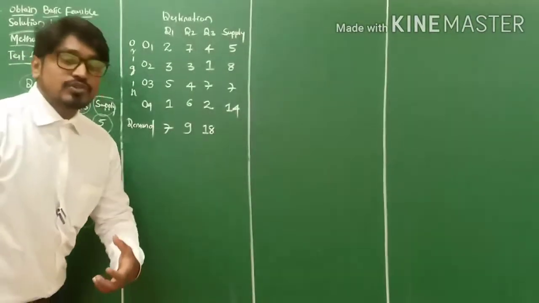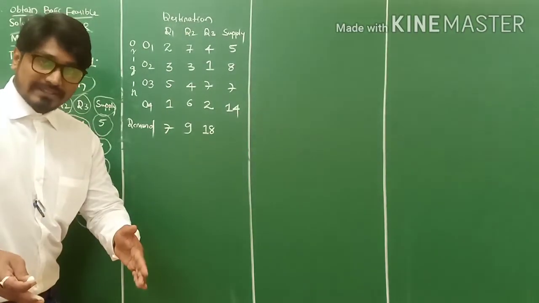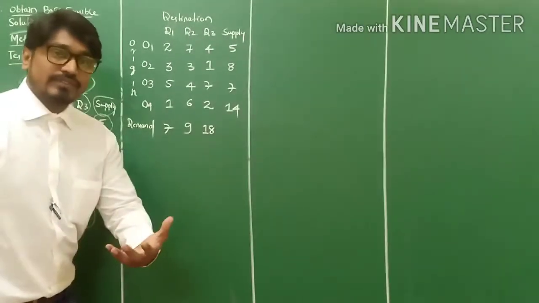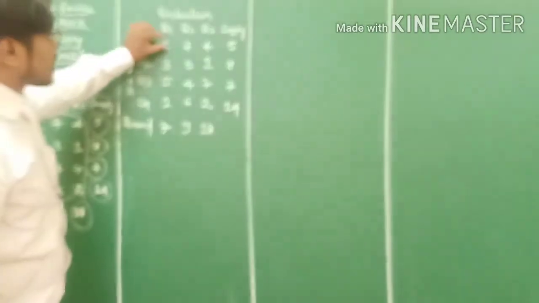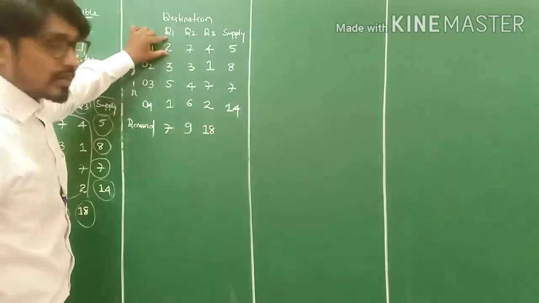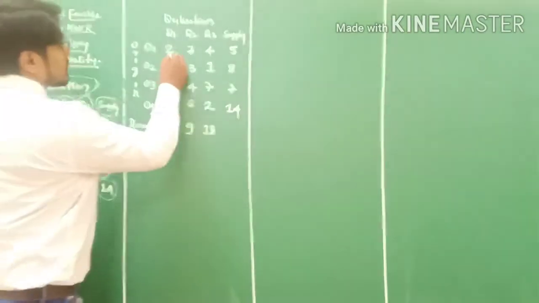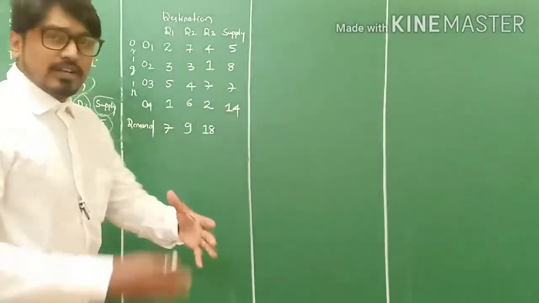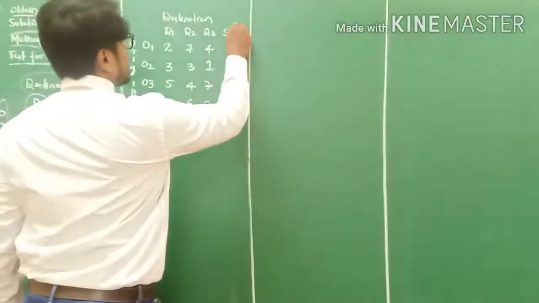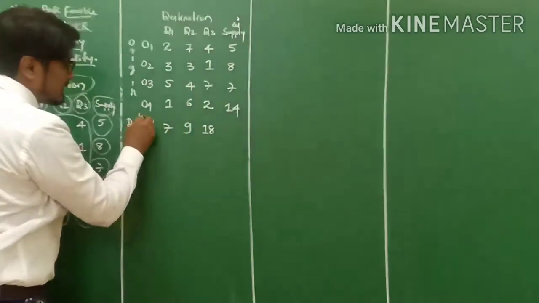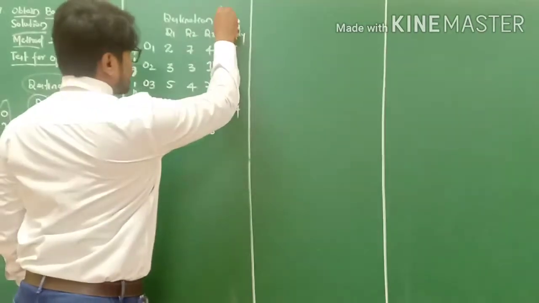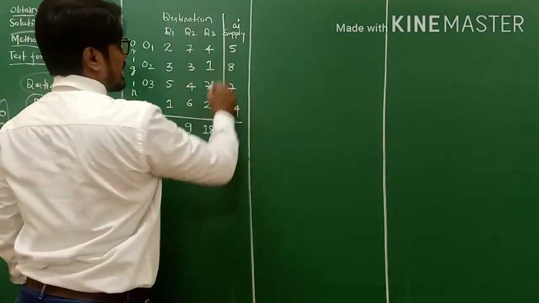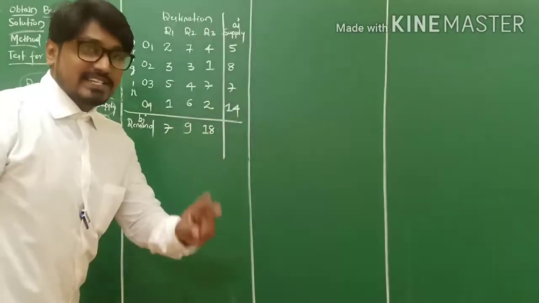Now it's time to solve it by the northwest corner method, right? We'll proceed with the northwest corner method. You know which point is called the northwest corner point. This point is called the northwest corner point, my friends. Before that, we'll apply three general steps of this transportation problem. Let supply be Ai, let demand be Bj, and you separate this Ai and Bj to know the matrix numbers. That is what the second step is all about.